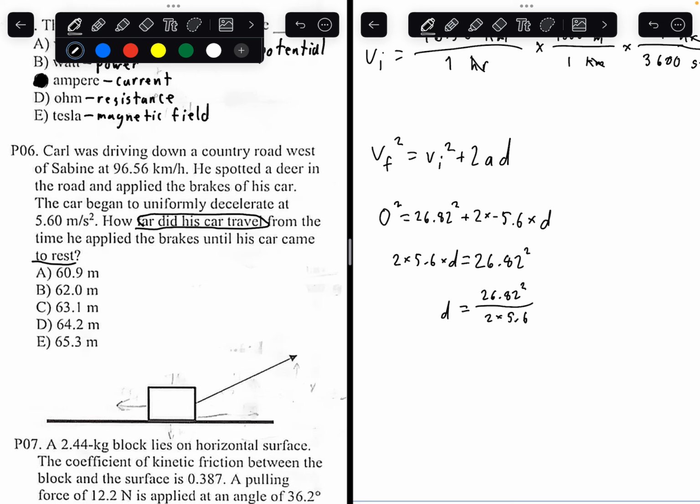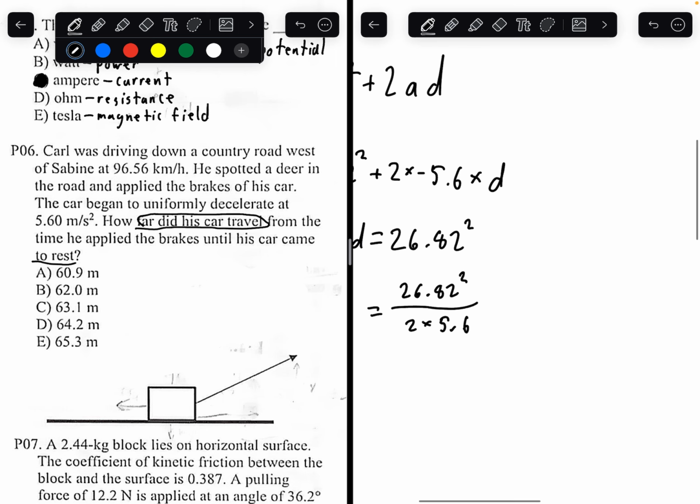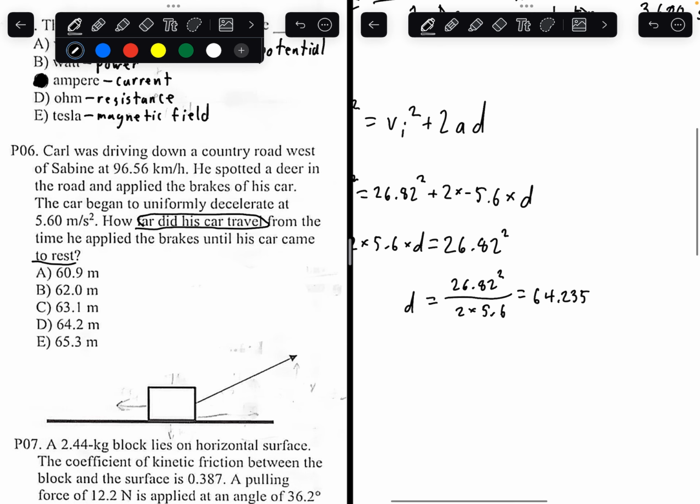Plugging that all into a calculator, you should be getting 64.235 meters. So that's the answer to this question. The closest one to this would be letter D, 64.2.